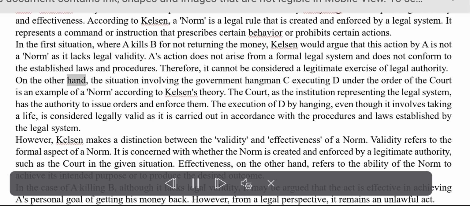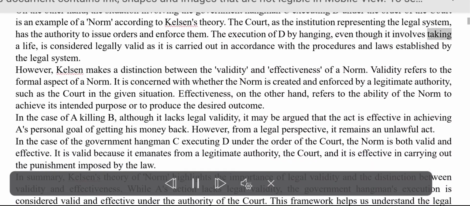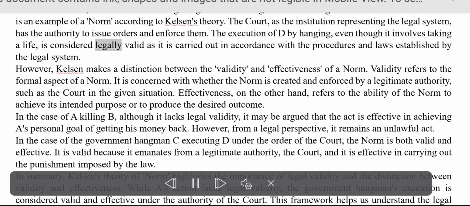On the other hand, the situation involving the government hangman C executing D under the order of the court is an example of a norm, according to Kelsen's theory. The court, as the institution representing the legal system, has the authority to issue orders and enforce them. The execution of D by hanging, even though it involves taking a life, is considered legally valid as it is carried out in accordance with the procedures and laws established by the legal system.